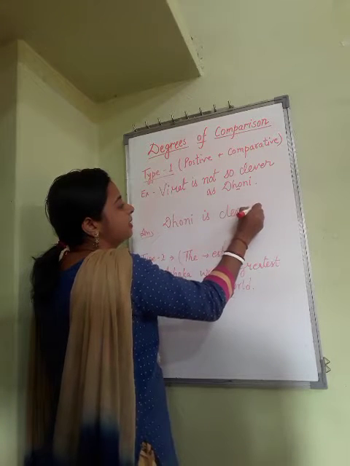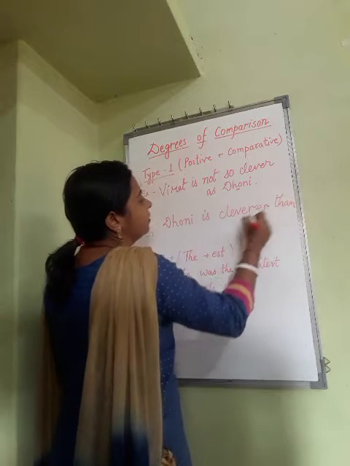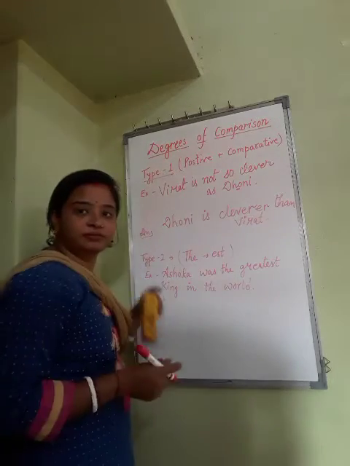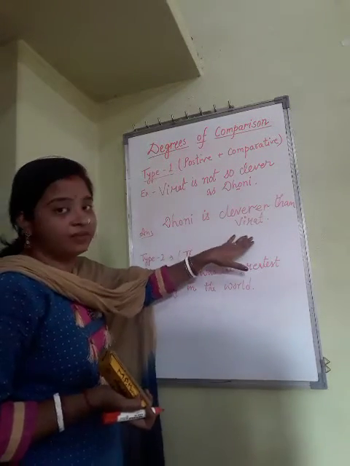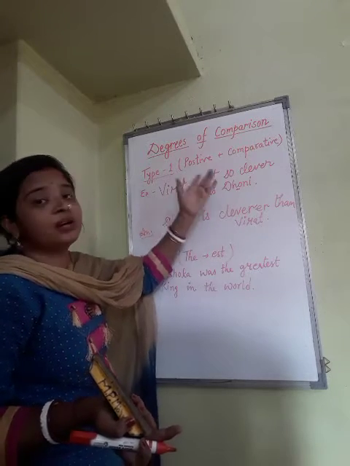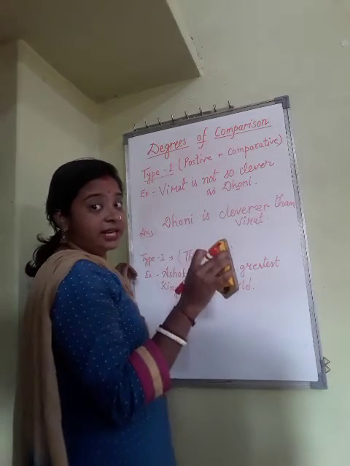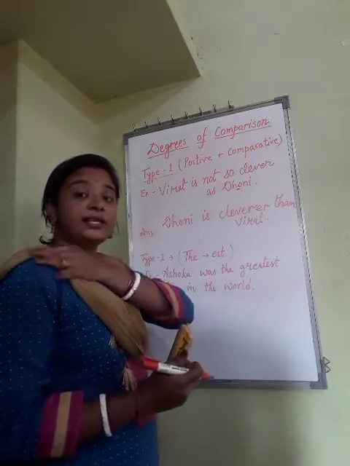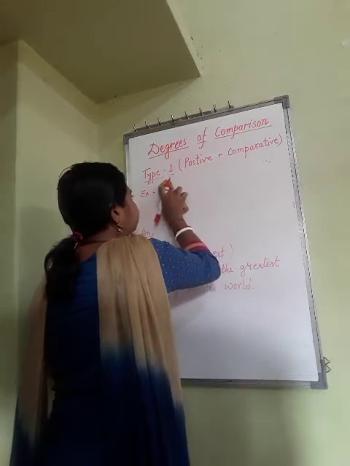Dhoni is cleverer than Virat. Okay. If the question is Dhoni is cleverer than Virat, change into positive. Answer will be Virat is not so clever as Dhoni. Okay. One more example of the same type. Now I am discussing type 1. I am giving 2-3 examples so that it can be clear in your mind. You can understand this type 1 properly. Okay.